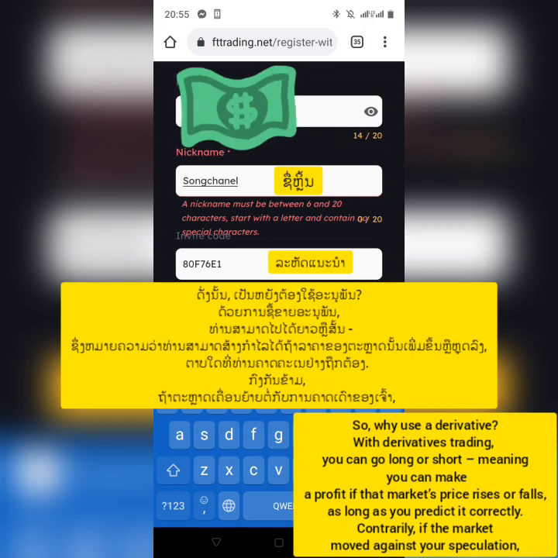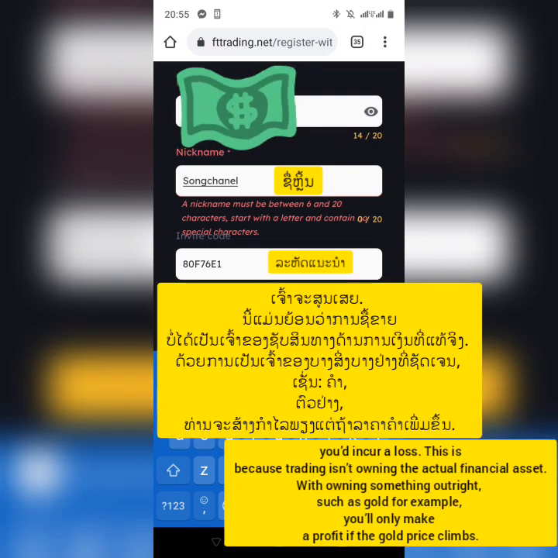So, why use a derivative? With derivatives trading, you can go long or short, meaning you can make a profit if that market's price rises or falls, as long as you predict it correctly. Contrarily, if the market moved against your speculation, you'd incur a loss. This is because trading isn't owning the actual financial asset. With owning something outright, such as gold for example, you'll only make a profit if the gold price climbs.